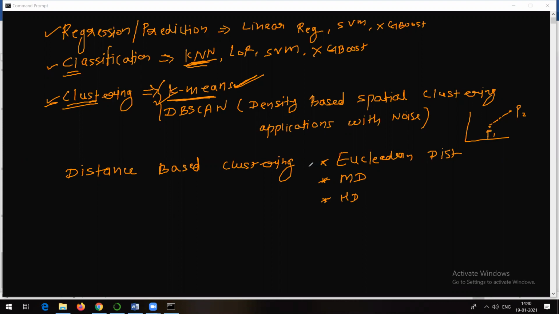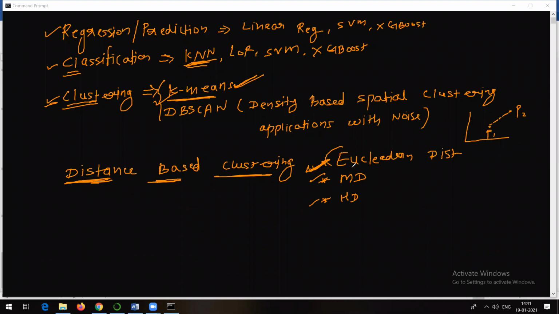But I already told you that most of the times Euclidean distance is used to calculate the distance between the points in the plane. So as they have given the topic as distance-based clustering, K-means is one of the examples, which is actually a clustering algorithm and which makes use of distances like this, right?